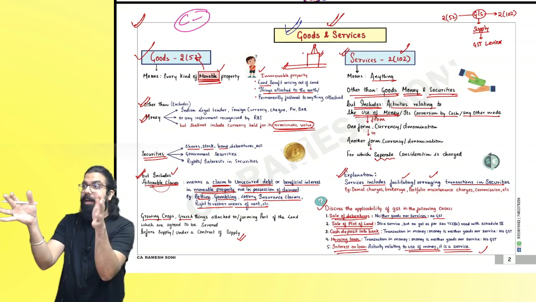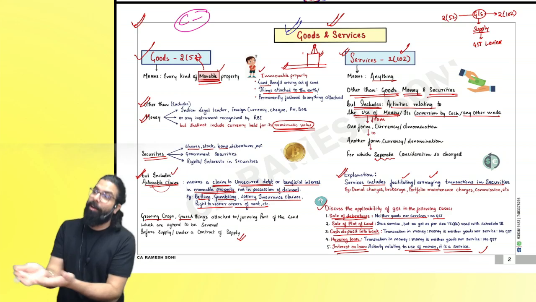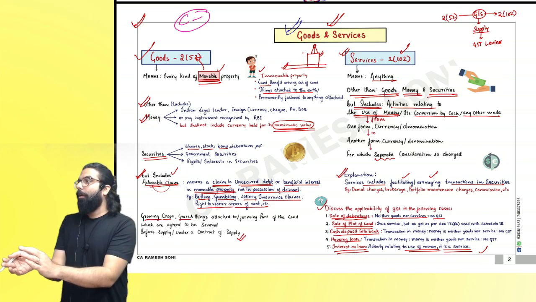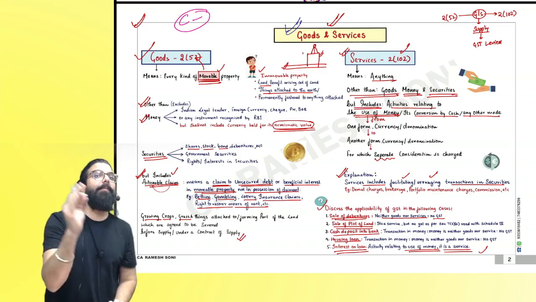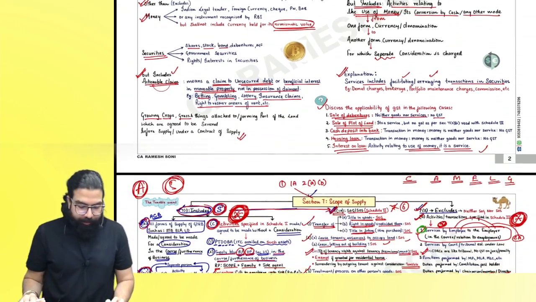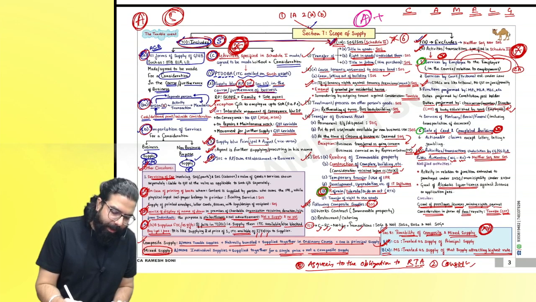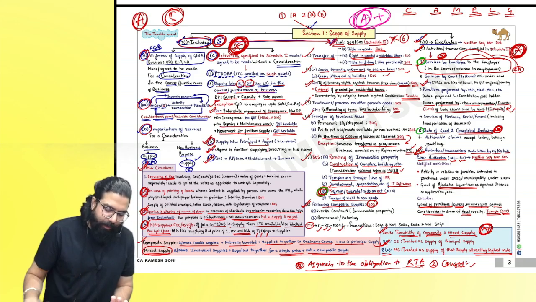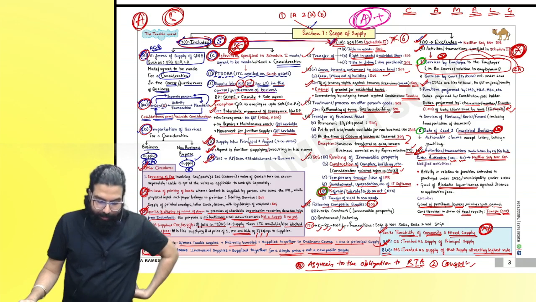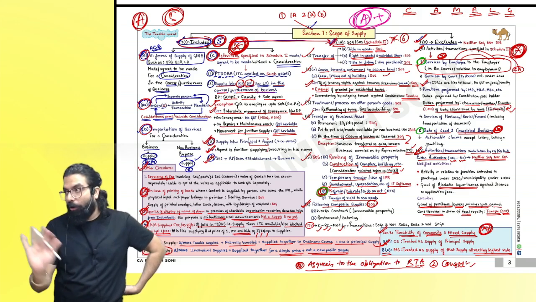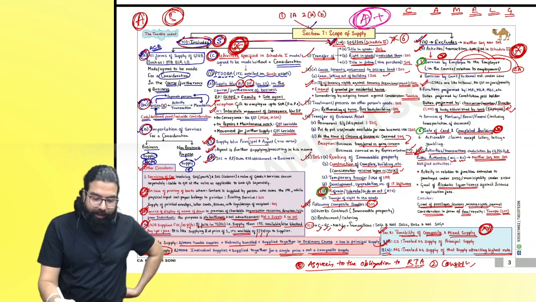If your basics are not clear, you will get stuck. So you can call it A also, you can call it C minus graded also. Yes or no? Your understanding of GST, goods and service, is very important. Next. Supply, A graded. A plus graded. A student who doesn't know this chart, God save. Take everyone. Now, in this A graded also, listen.